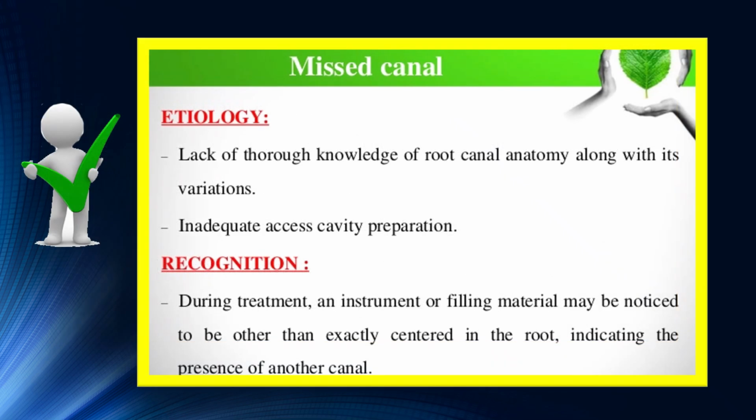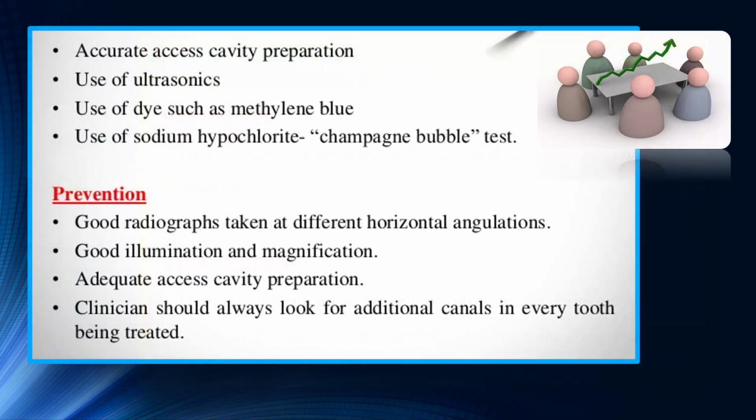So the second one is the missed canal. The etiology includes the lack of thorough knowledge of root canal anatomy along with its variation. Inadequate access cavity preparation can also lead to a missed canal. During treatment, an instrument or a filling material may be noticed to be other than exactly centered in the root, indicating the presence of another canal.